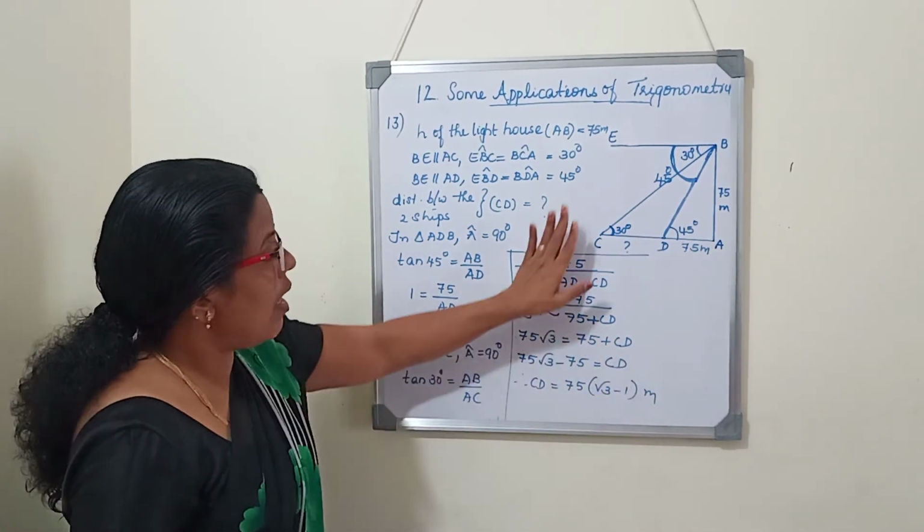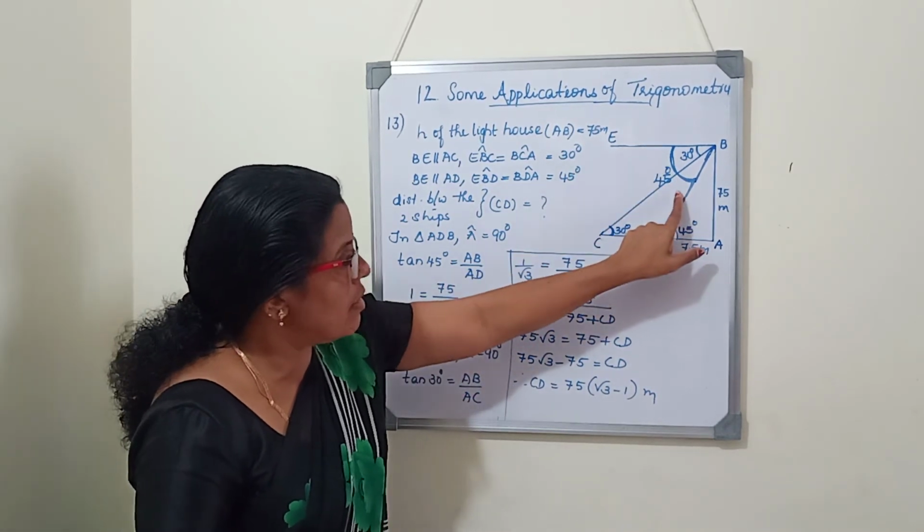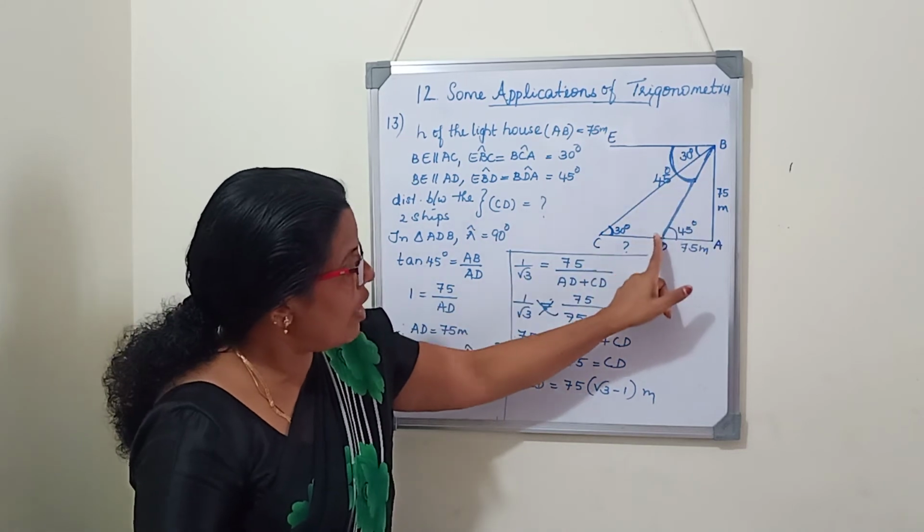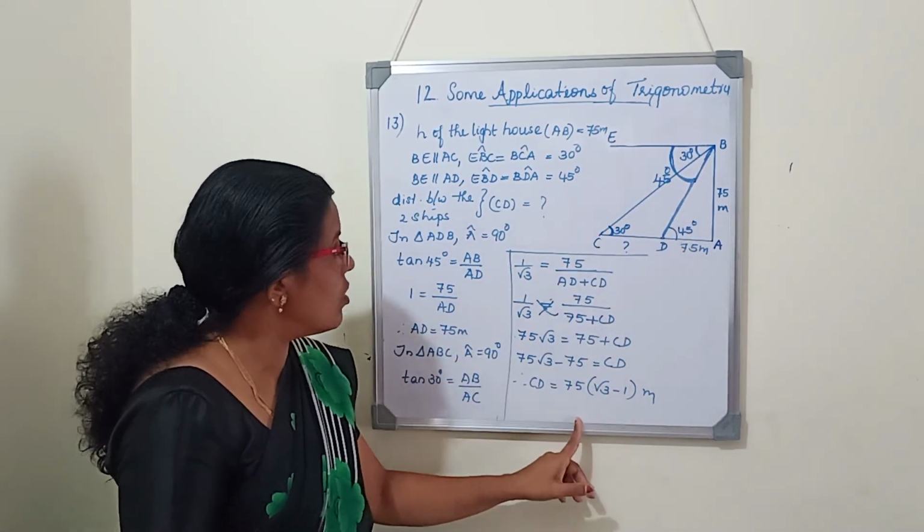So, here the question, angle of depression is given. Both the angles are angle of depression. See carefully, understand, and one by one you have to mark the angles and we have to do this.